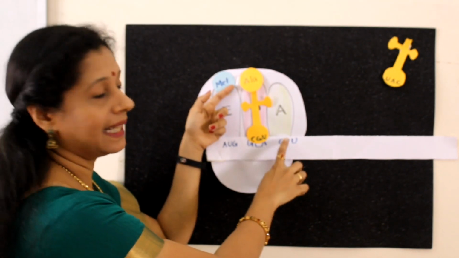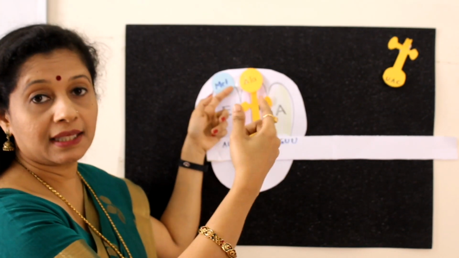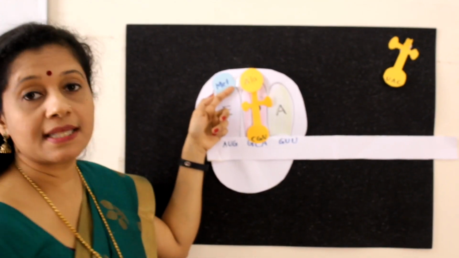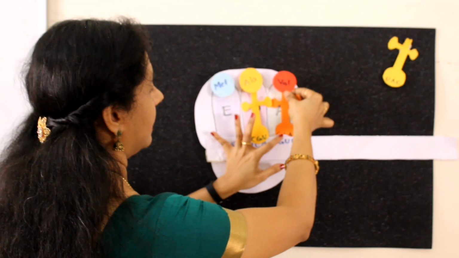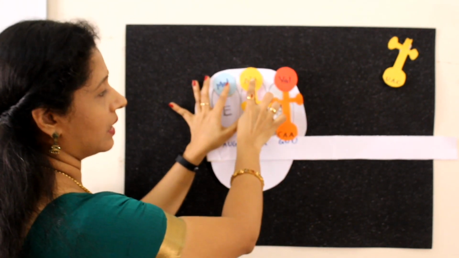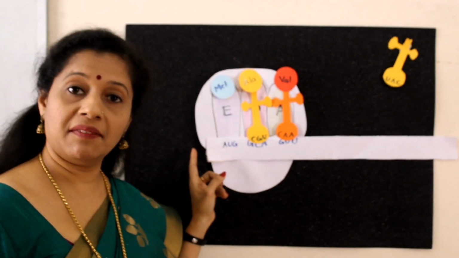Now this site is vacant, GUU. So we need another tRNA with the amino acid coding for it. The amino acid coded by GUU is valine. So the next one comes and binds here in the A site. Now alanine and valine are in close proximity. Now they will make a peptide bond.